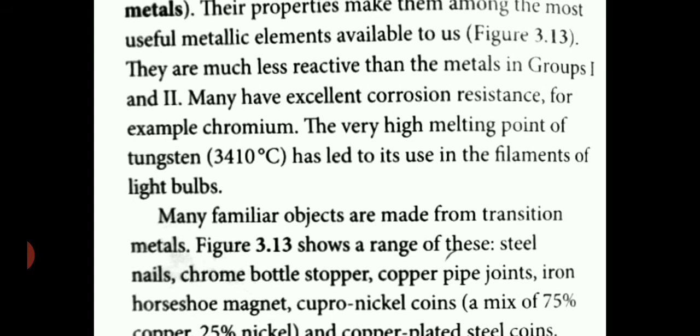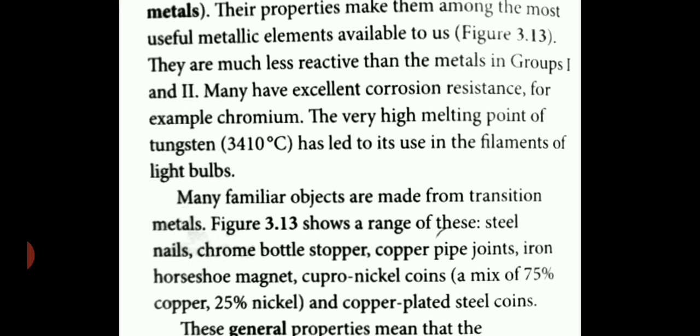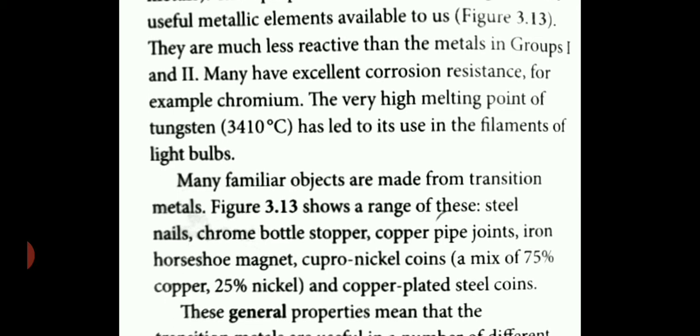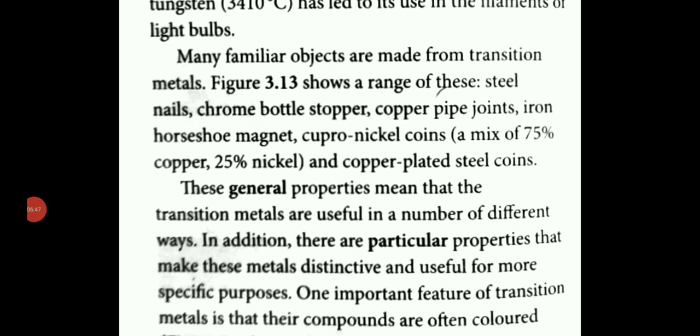Many familiar objects are made from transition metals. You are using so many things in your routine life, like steel nails, chrome bottle stoppers, copper pipe joints, iron magnets, copper-nickel coins, etc. You are using so many metallic things in your life. Most of them are made up of transition metals. I'm showing a few pictures to you.